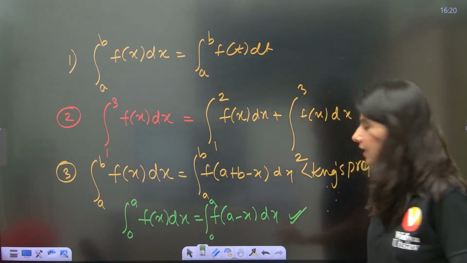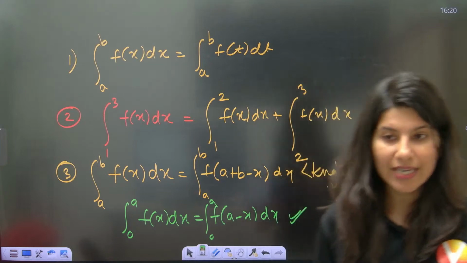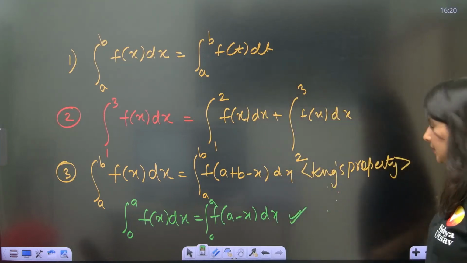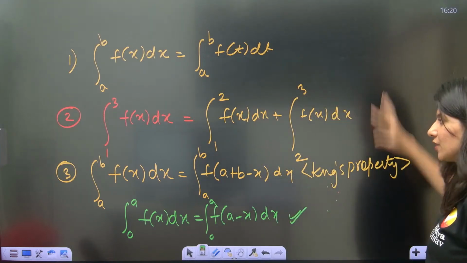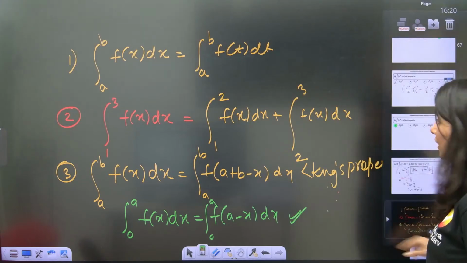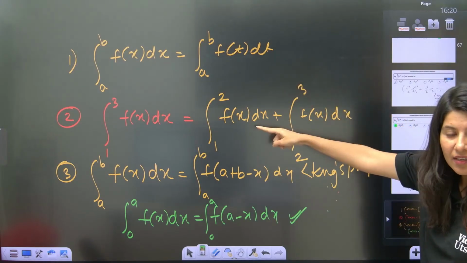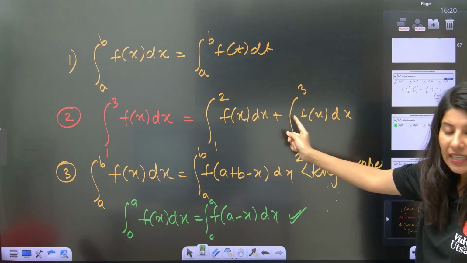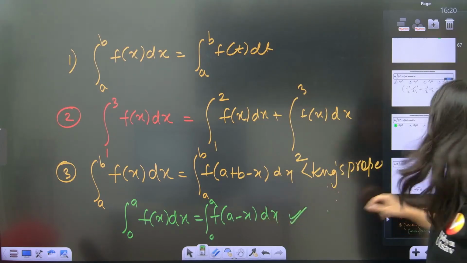Can you see this? Yes? Alright. Third property. So, 3 more properties we have learnt: change of variable, breaking of function, and King's property.